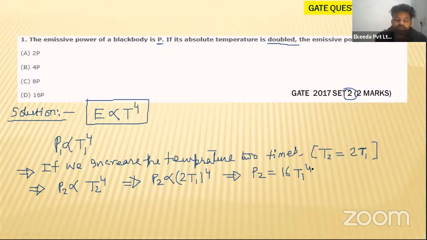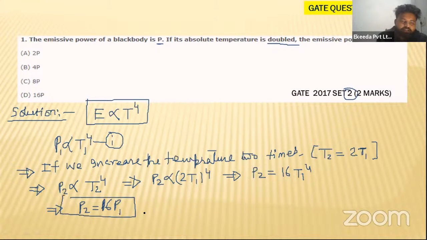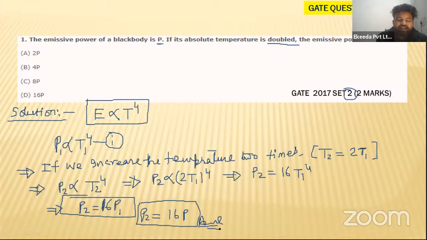So what is T1 to the power 4? That is nothing but P1, from equation 1, my dear students. So P2 is equal to 16 times P1, and P1 is itself P only. So P2 will become equal to 16P, my dear students. That will be your answer. And they are asking these kinds of simple questions in GATE 2017 for 2 marks. Yes or no? For 2 marks.